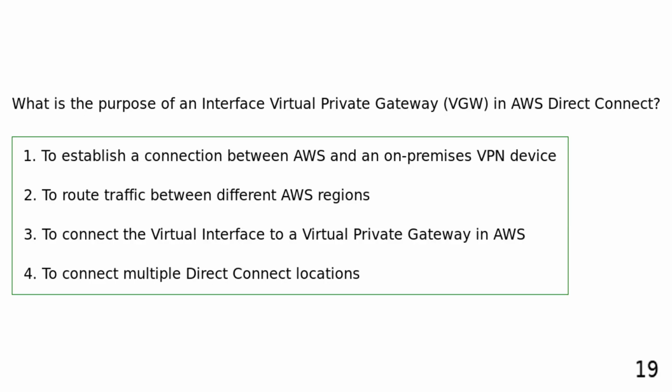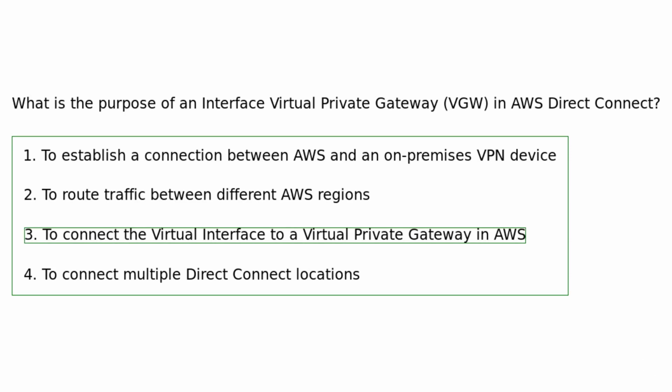To establish a connection between AWS and an on-premises VPN device. To route traffic between different AWS regions. To connect the virtual interface to a virtual private gateway in AWS. To connect multiple Direct Connect locations.